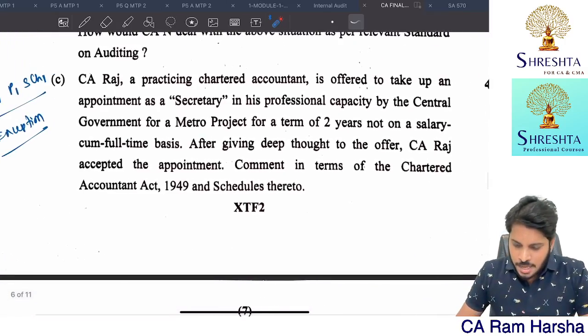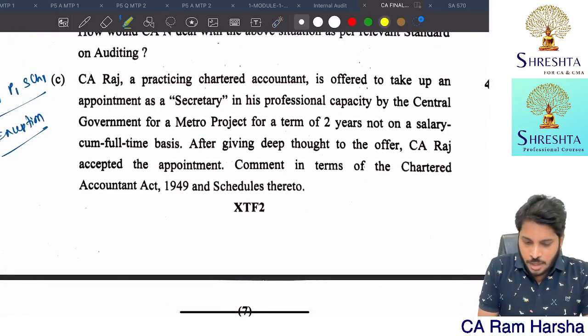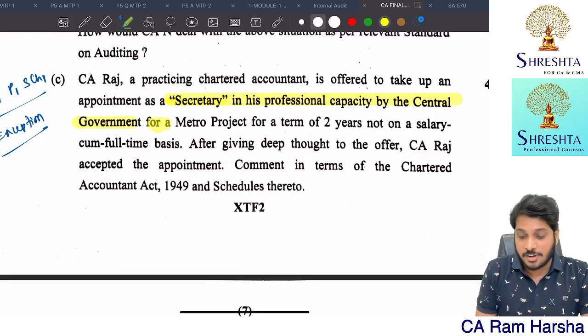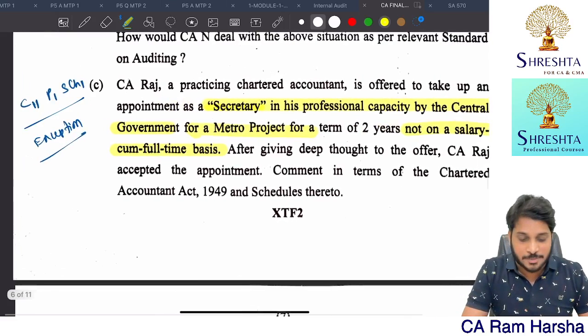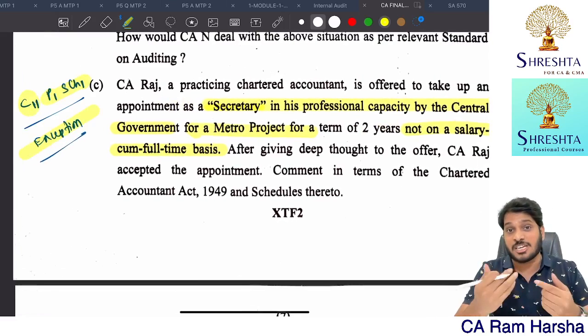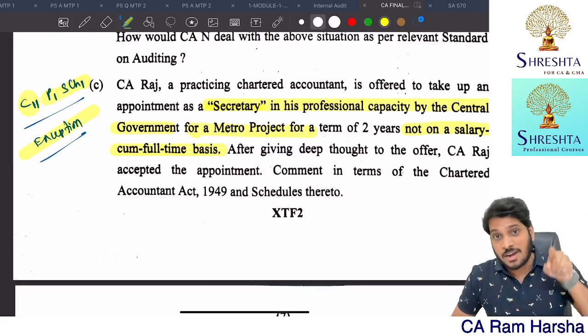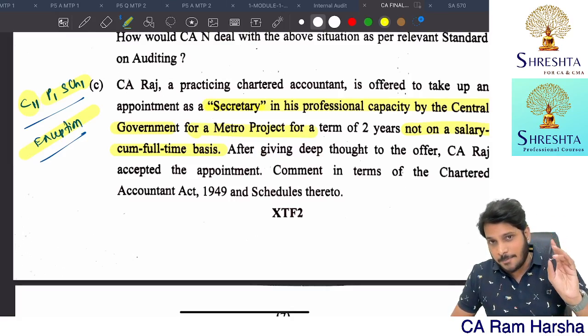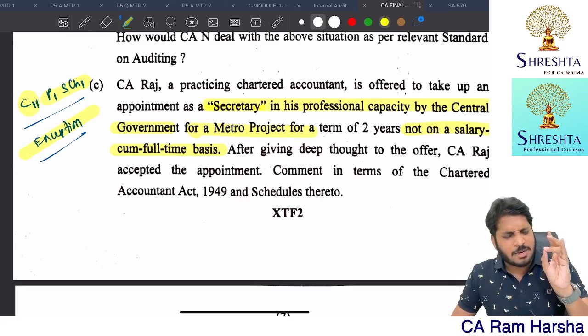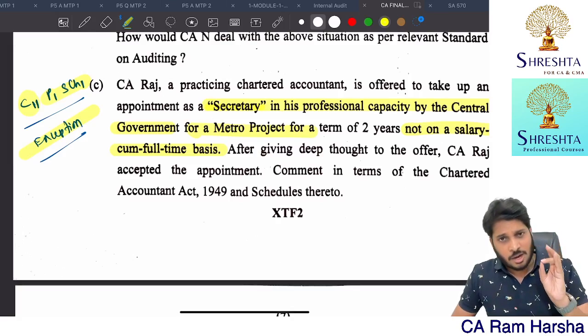Next. This one is regarding: you were appointed as a secretary by the central government for a metro project, not on a salary-cum-full-time basis. You are absolutely eligible to accept. Clause number 11, in that an exception is there. For a CA, the exception in clause number 11 is what? If you are appointed as a liquidator, arbitrator, registrar, valuer, or secretary, or any appointment by the central or state government, not on a salary-cum-employment basis, getting it, as a secretary.